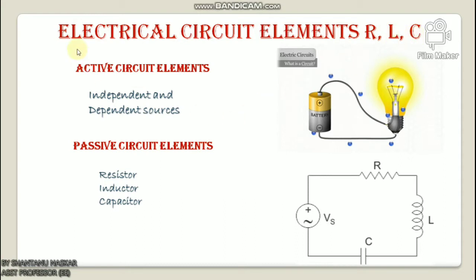Before knowing those circuit elements R, L, C, you have to know what an electric circuit is. An electric circuit is a closed path for transmitting an electric current through the medium of electrical and magnetic fields.